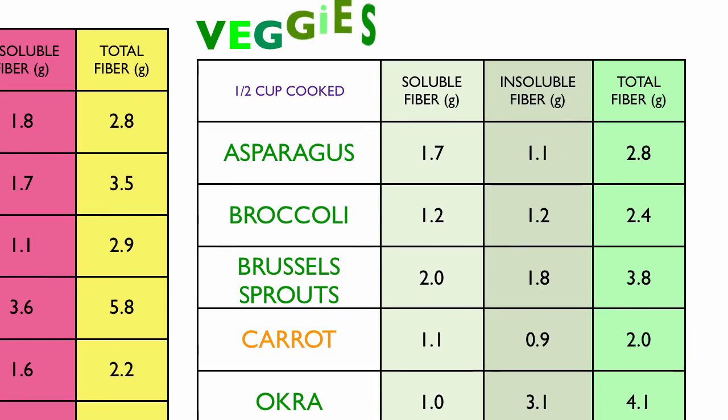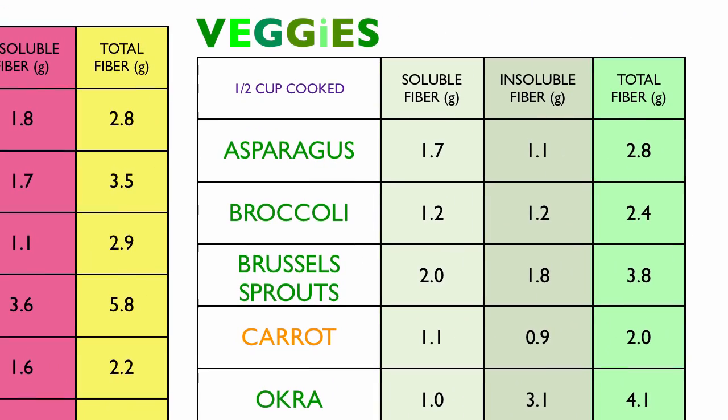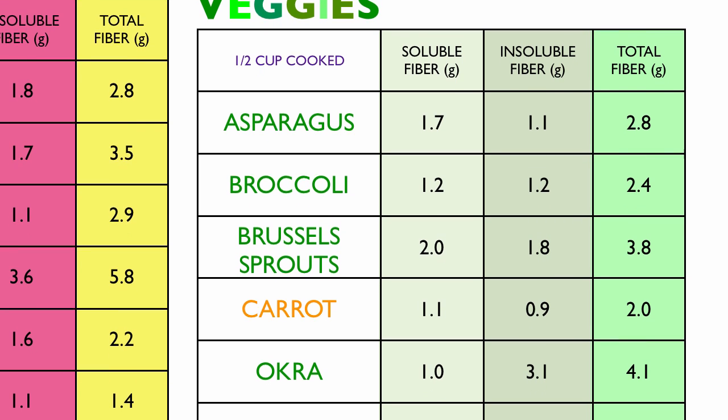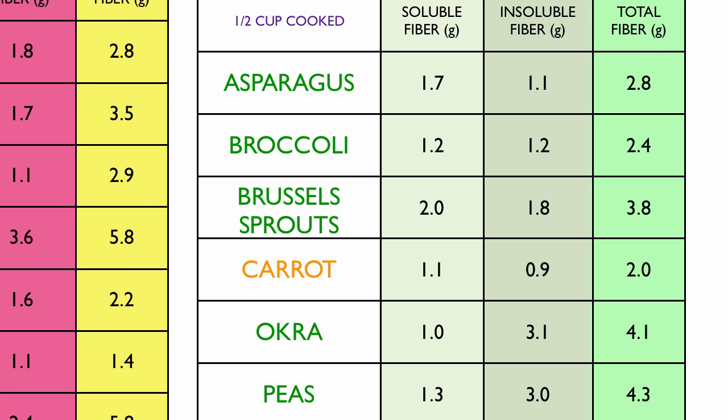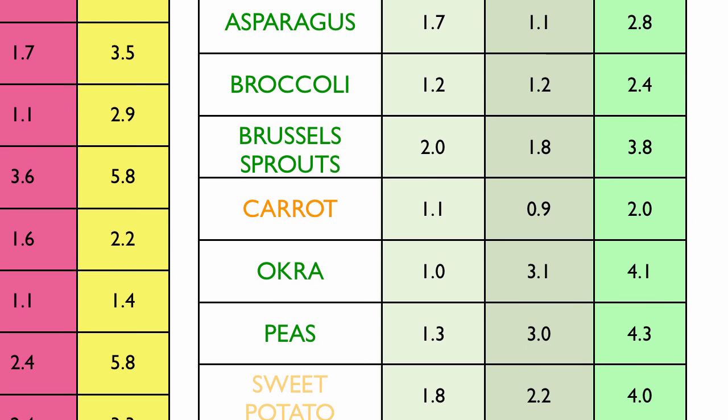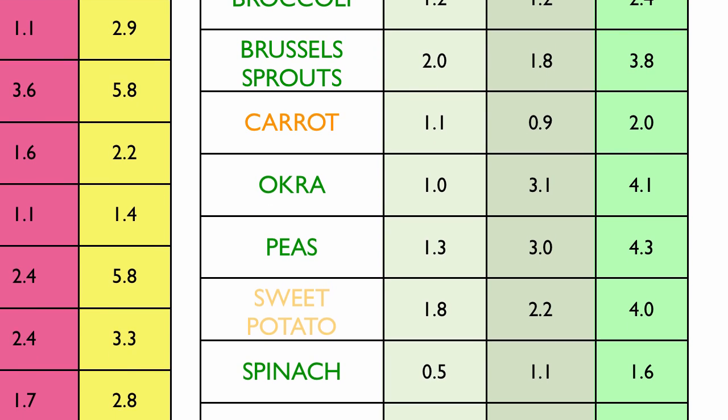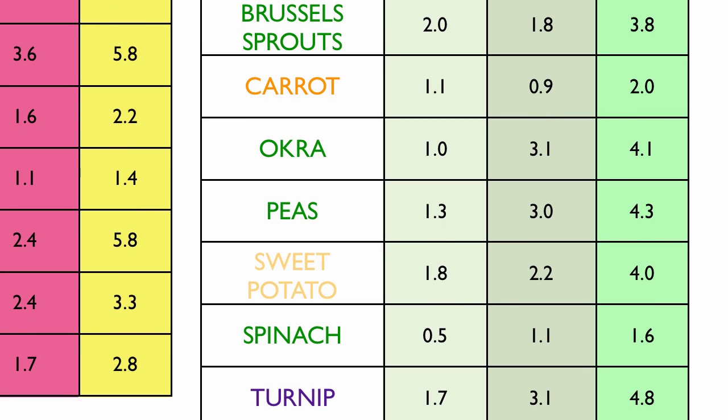In terms of veggies, this is a cup of cooked veggies. They too are also a significant source of fiber. So fruits and veggies are both very good sources of fiber.